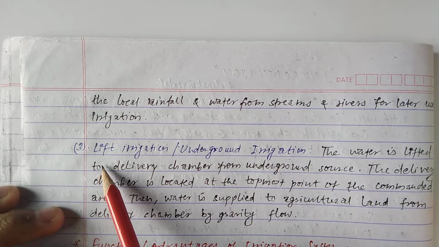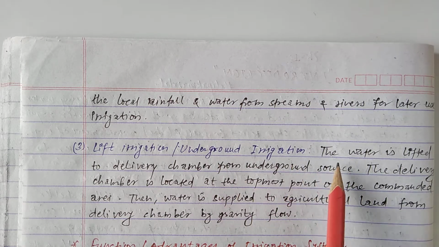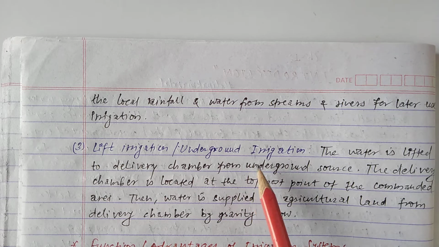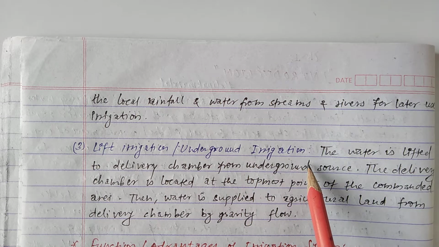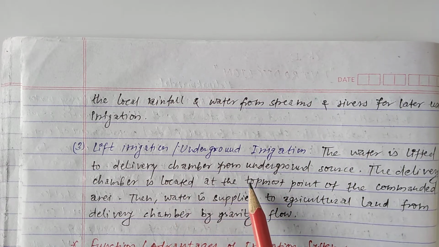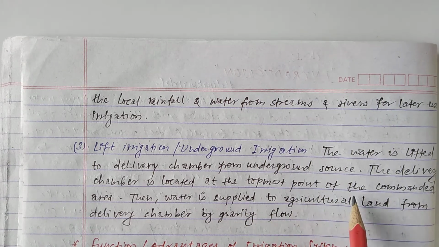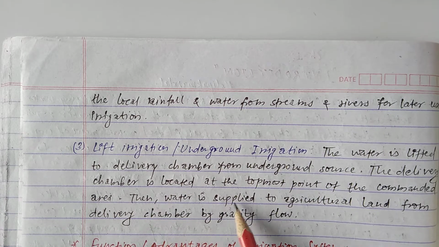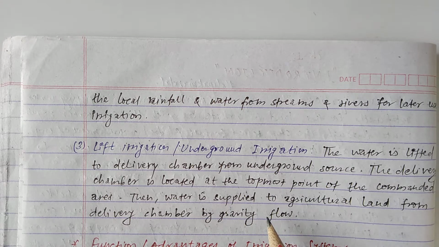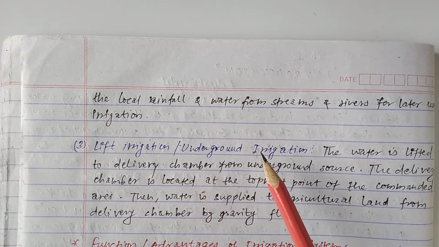Now in third number you can see here lift irrigation, and this is also called underground irrigation. The water is lifted to a delivery chamber from an underground source. The delivery chamber is located at the topmost point of the commanded area. Then the water is supplied to the agricultural land from the delivery chamber by gravity flow. So this type of irrigation is called lift irrigation, and this is also called underground irrigation system.